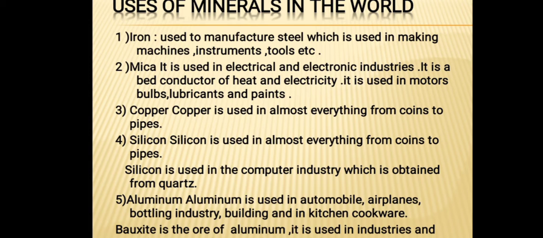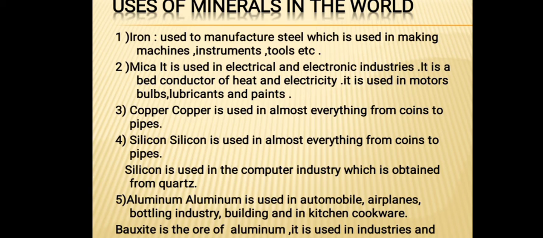Then mica is used in electrical and electronic industries. It is a bad conductor of heat and electricity. It is used in motors, bulbs, lubricants and paints. Then we have copper. As you all know, copper is used in almost everything from coins to pipes. Also it is used in wiring and motors, just because it conducts both heat and electricity very well, and it can be drawn into wires. It is also used in construction, like in roofing and plumbing, and in industrial machineries.